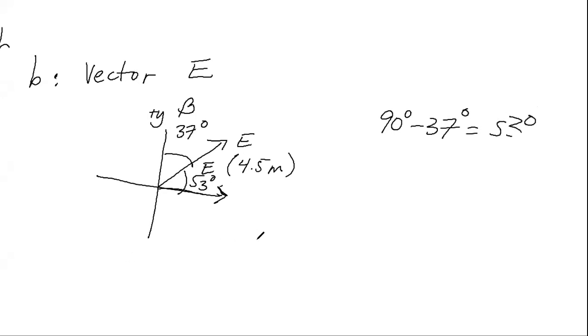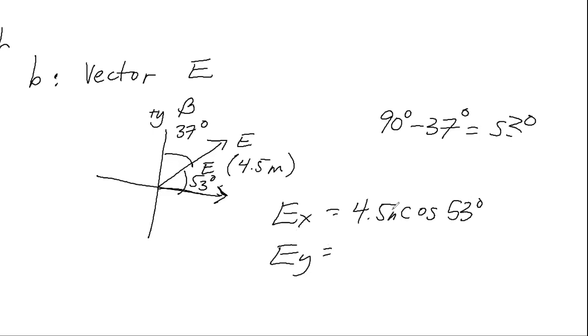To calculate this, E sub x is going to be equal to 4.5 cos 53, and E sub y is going to be equal to 4.5 meters sine 53.